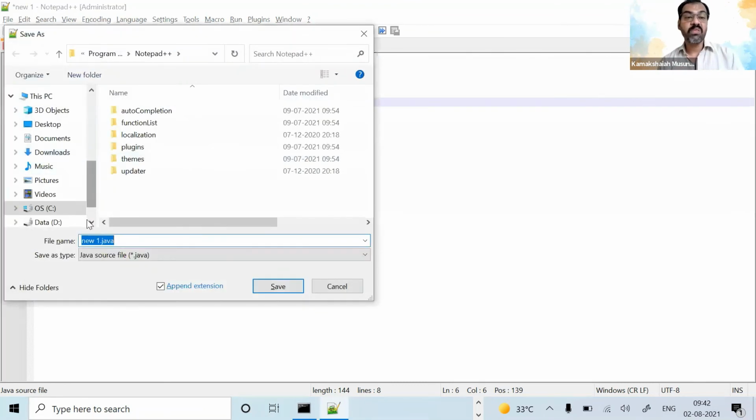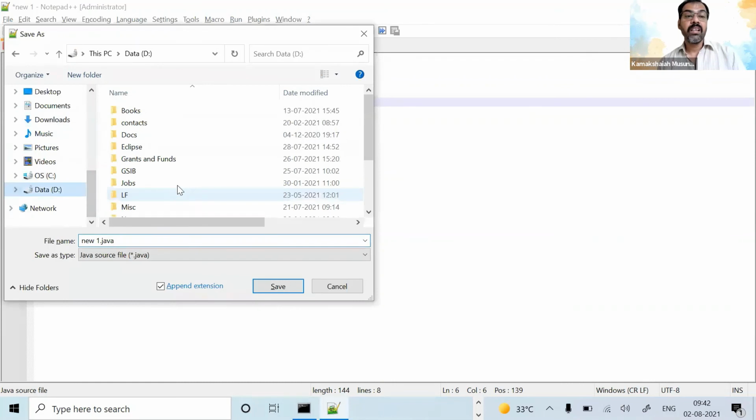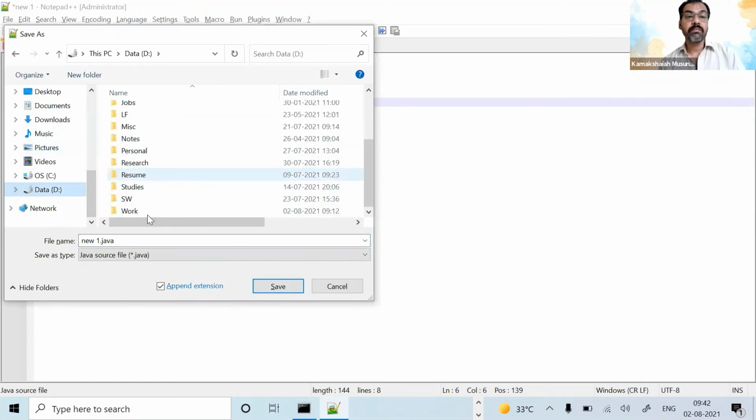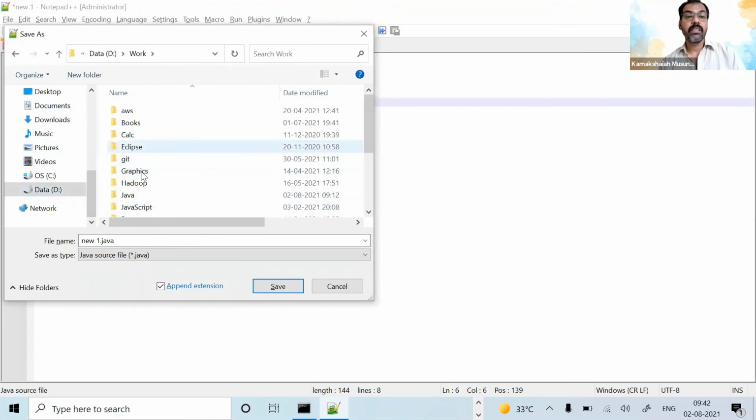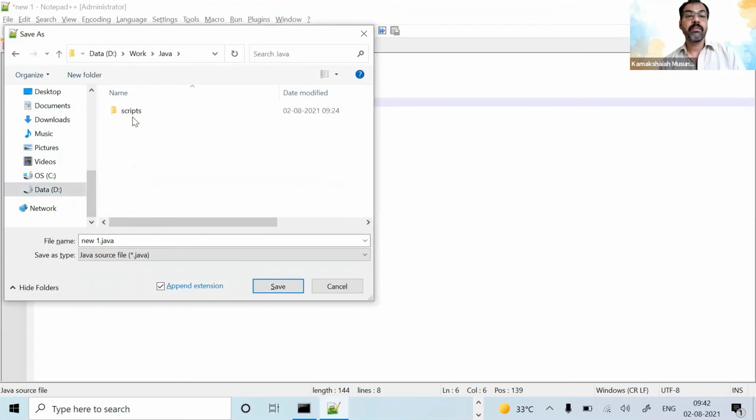Now it will let me know where to save. The class name is mk, so that I have to remember. I could have chosen something else. You see, it is showing me Java, but in Notepad it doesn't, so it is telling me you wrote a Java program, so you need to save that as .java. That is actually mk, M uppercase and k lowercase.